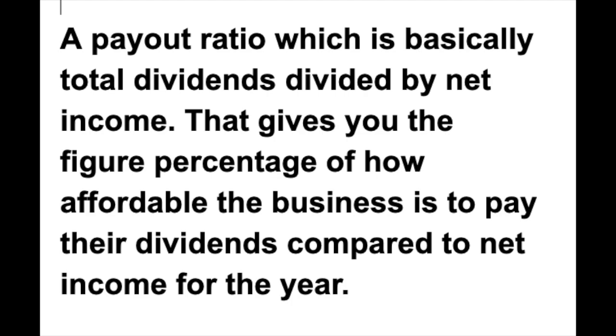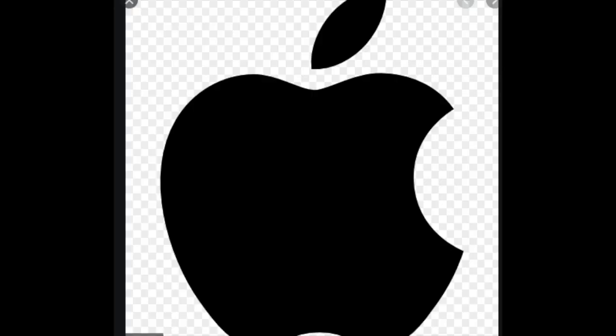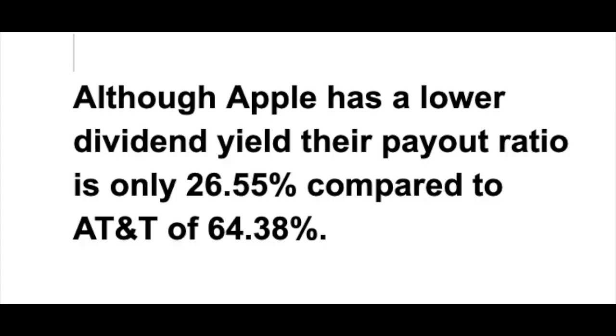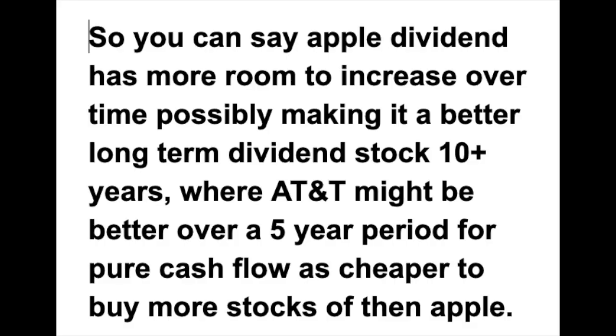There is another metric to consider, a payout ratio, which is basically total dividends divided by net income. That gives you the figure percentage of how affordable the business is to pay the dividends compared to net income. Although Apple has a lower dividend yield, the payout ratio is only 26.5% compared to AT&T of 64.38%. So you can say Apple's dividend has more room to increase over time, possibly making it a better long-term stock if you're looking over a 10 plus year period, where AT&T might be a better over a shorter period of 5 years for pure cash flow.